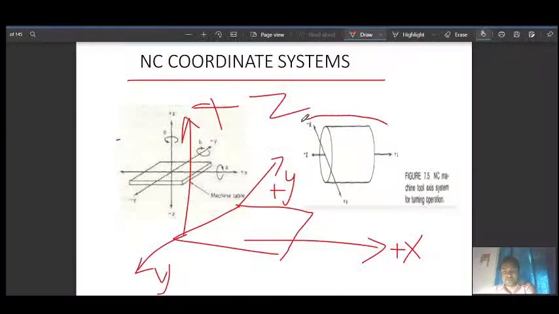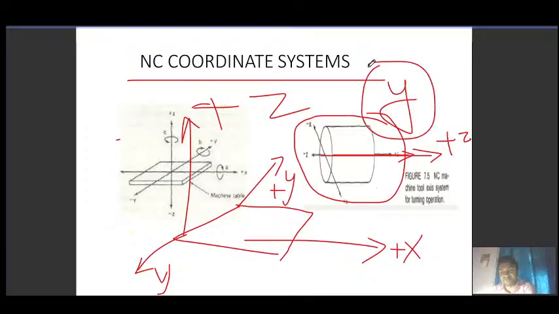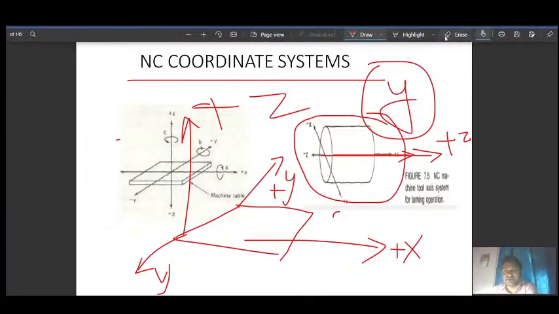And then sometimes we have a cylindrical part, so for that we generally use this kind of polar coordinate system. In that, the z-axis is along the length of the cylindrical part, so this one becomes plus z, and we don't use the y-axis here, because it is cylindrical. So let me erase it for a minute.